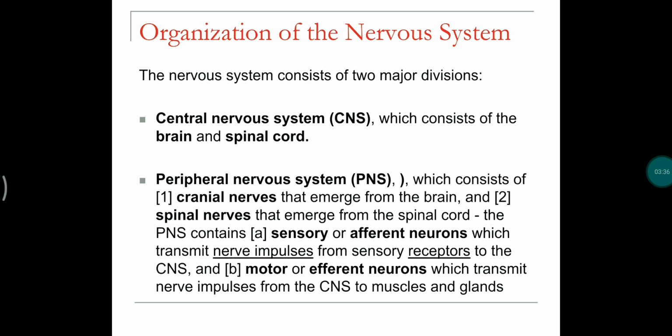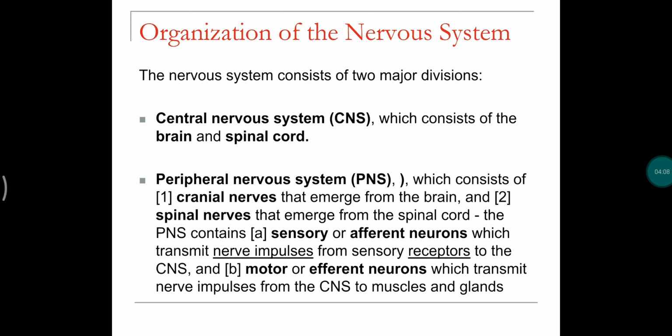And there are different types of nerves. They are sensory nerves, motor nerves, and mixed nerves. Sensory nerves are also called afferent neurons, which transmit nerve impulses from sensory receptors to the CNS, whereas motor or efferent nerves transmit nerve impulses from the CNS to the muscles and glands, meaning effector organs.